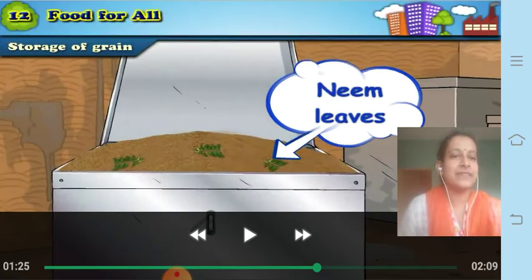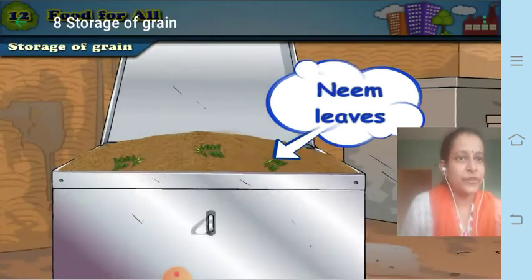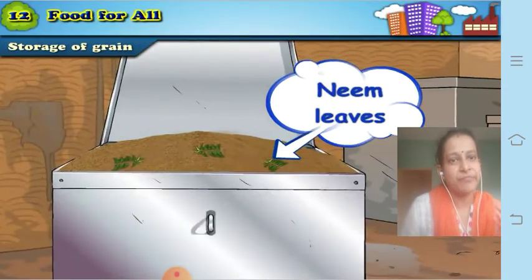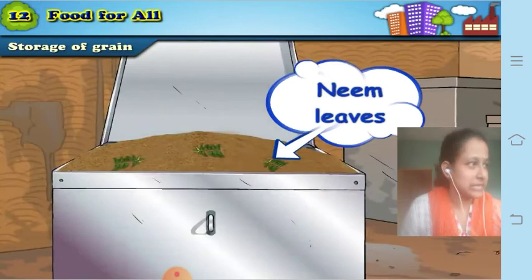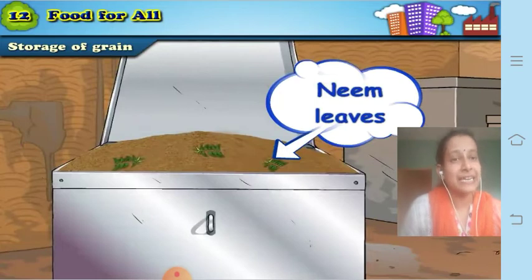Now you might have seen sometimes that your mother has a habit of bringing too many grains and storing them for a long time, or maybe these days, when there was lockdown, people stored a lot of grains in their house. So how can you protect these grains from getting damaged?